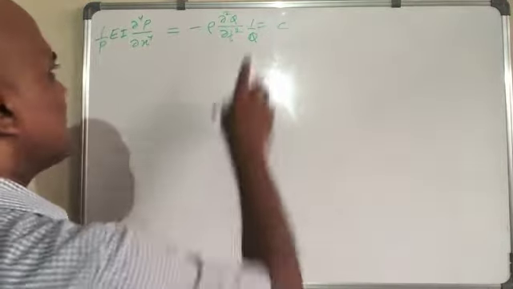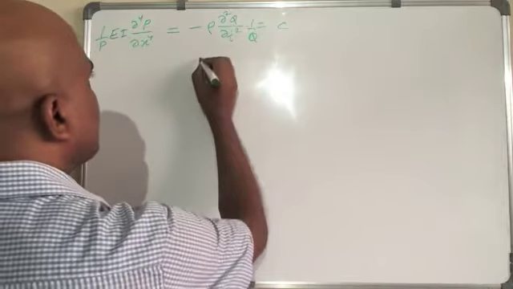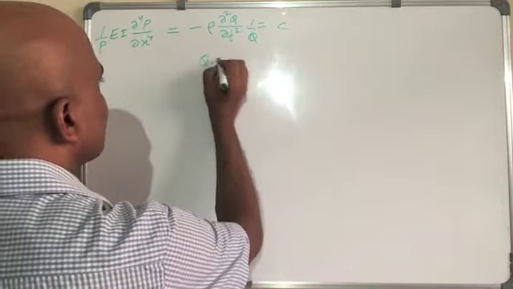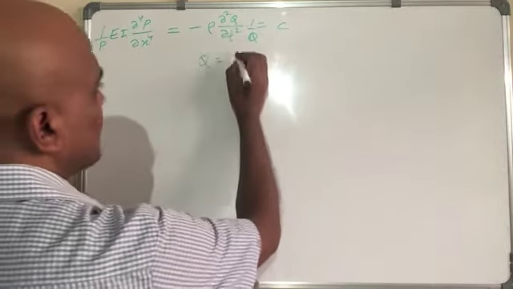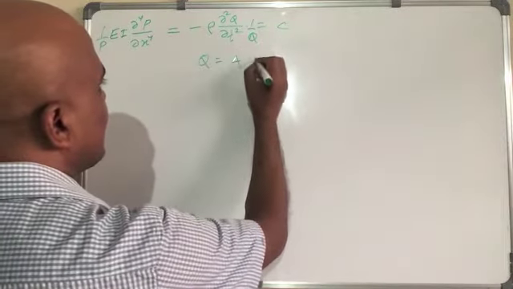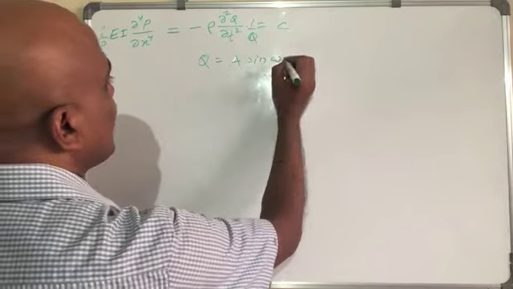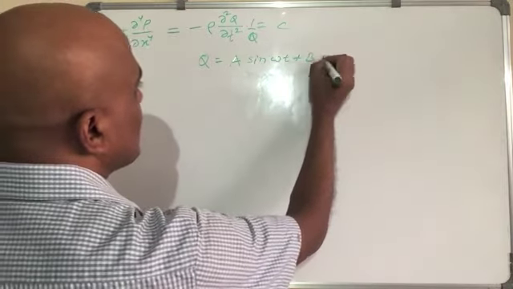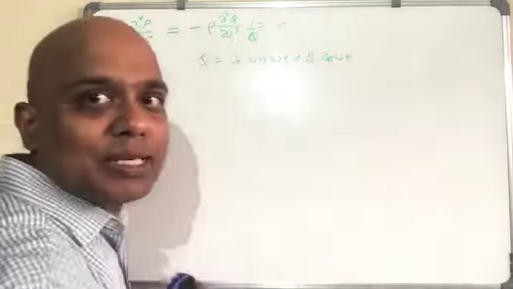Now this value Q we call some sinusoidal function, so we call it A sine omega t plus B cos omega t.